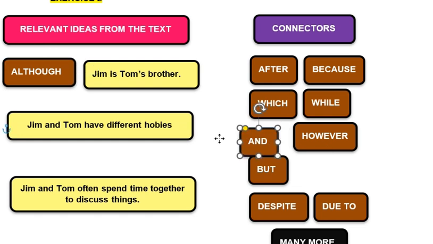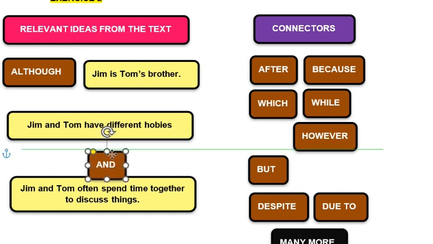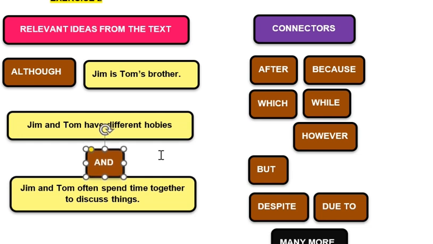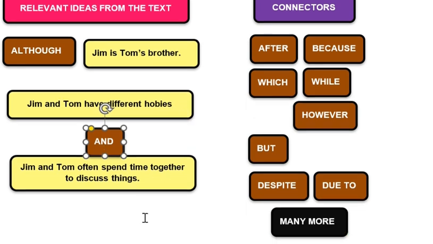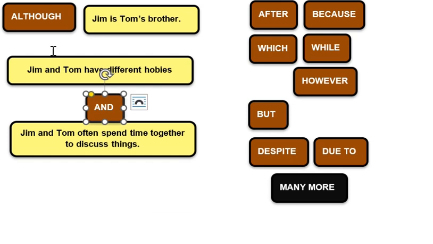And maybe I could use this. I'll use this one. Although Jim is Tom's brother, Jim and Tom have different hobbies, and Jim and Tom often spend time together to discuss things. Here, the flow is not really good yet, so I'll just type them here and remove some of the things, replace some of the things. It's important for you to remove and replace some of the things to achieve good cohesion.